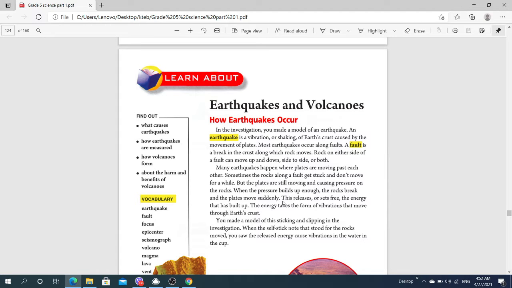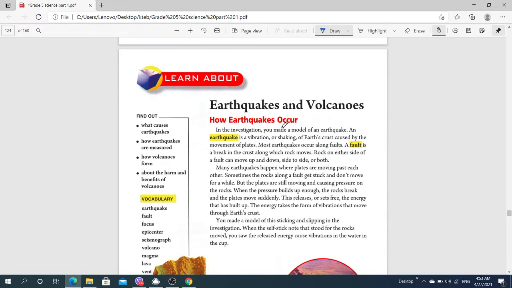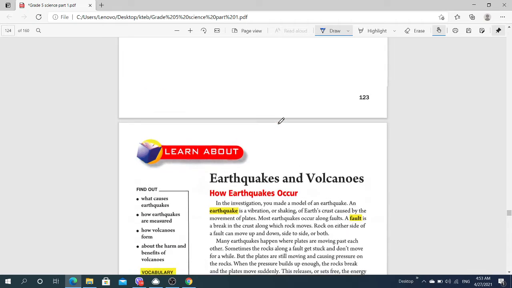Today we have a new topic. We will talk about earthquakes and volcanoes. All of you bring your book, notebook, and pencil. In front of you, open page number 124. Okay, dear students, open this page and focus on the main topic: earthquakes and volcanoes, and how earthquakes occur.